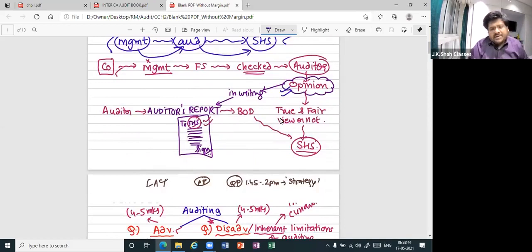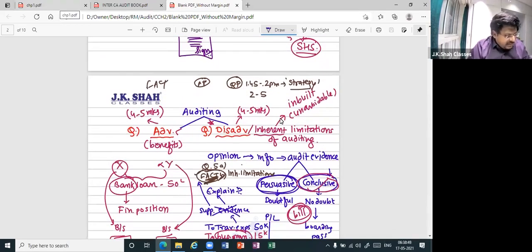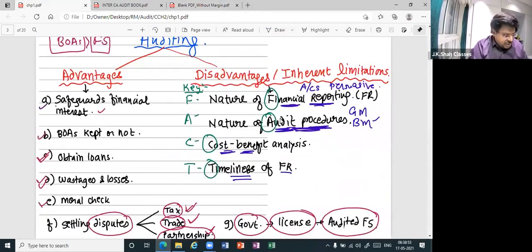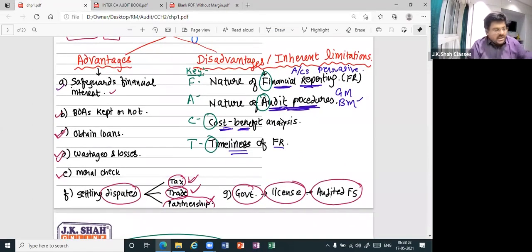Thereafter, I told you about auditing advantages and disadvantages. Let us do a quick recap. If you remember, these were 5 marks each. More important were the disadvantages. Let us talk about advantages first. It helps to safeguard the financial interest. Then it helps us to know whether the books of accounts are properly maintained or not. It helps to negotiate or obtain loans. Yesterday, I told you about two companies whose financial position was almost the same.